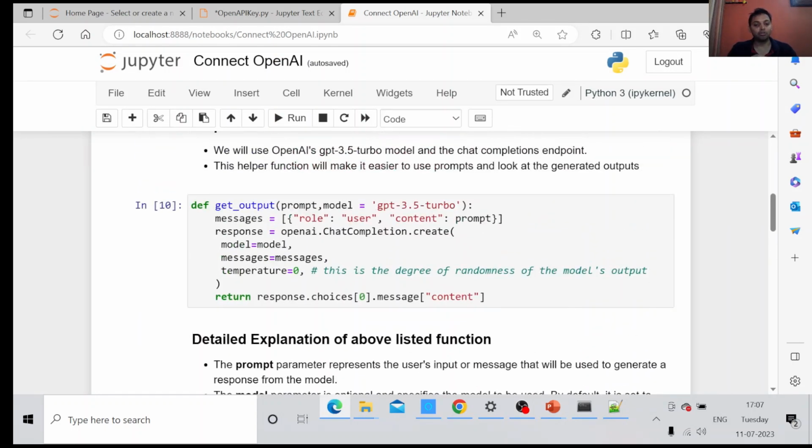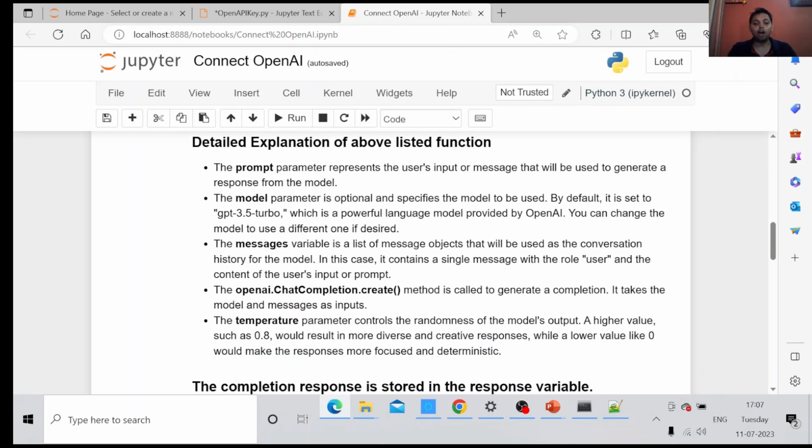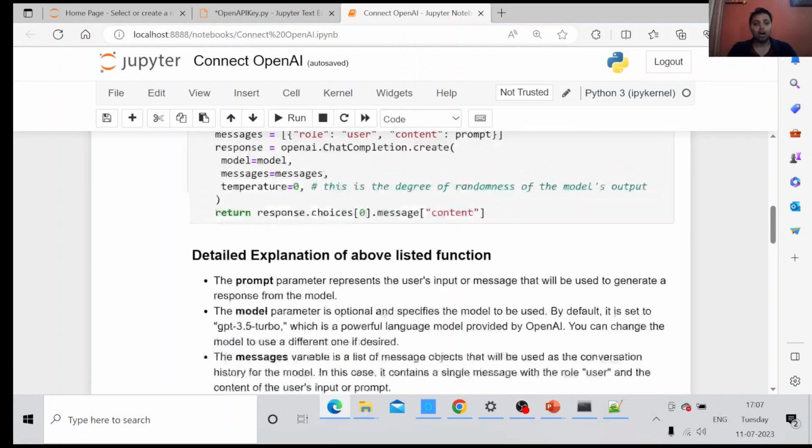Then the last and one of the most important parameters that we have to pass over here is the temperature. Temperature basically decides the degree of randomness. So if you don't want the response to change at each run, you just keep it as low as possible. And if you want to get a different output with each run, you can use a higher value like 0.8. It will result in a more diverse and creative response.